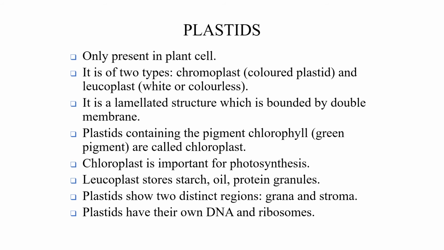Plastids show two distinct regions, that is grana and stroma. Plastids have their own DNA and ribosomes. Previously we saw mitochondria also have their own DNA and ribosomes, so they can produce proteins. In the same way, plastids can also synthesize proteins of their own.